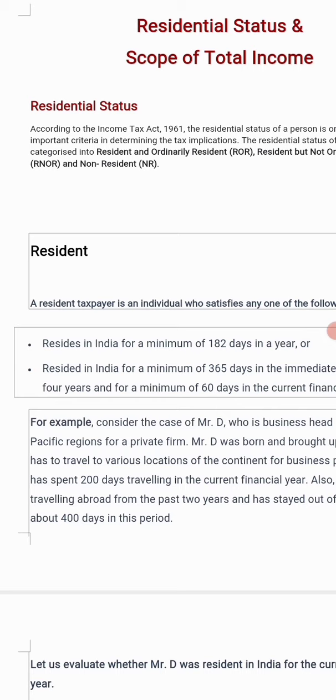An example is given: a person has a business and visits different places for his purpose. Now consider Mr. D, who is a business head for Asia Pacific regions for a private firm.